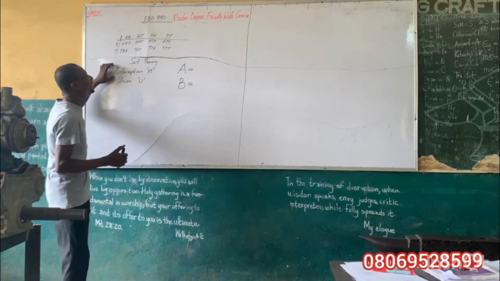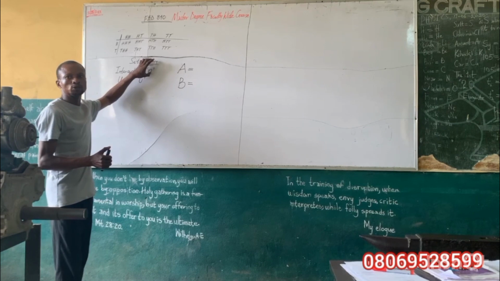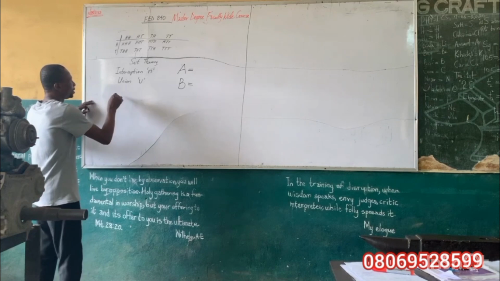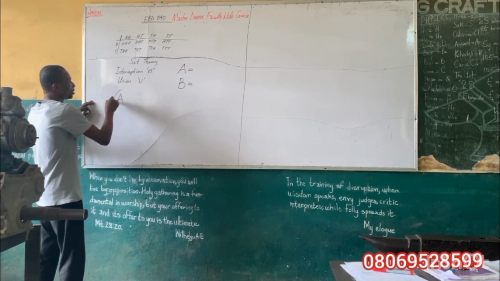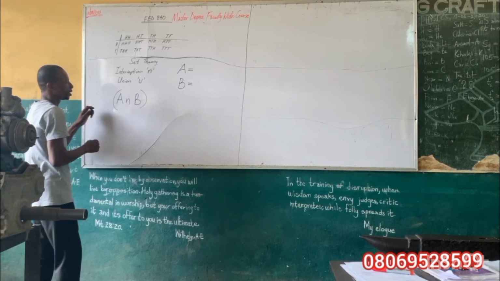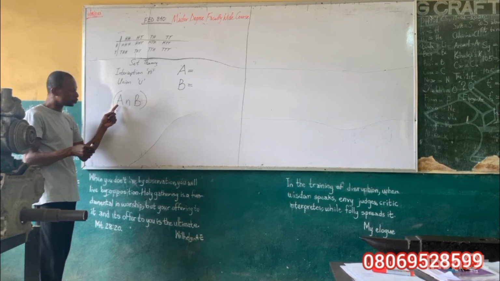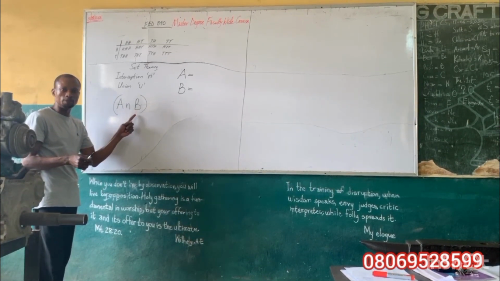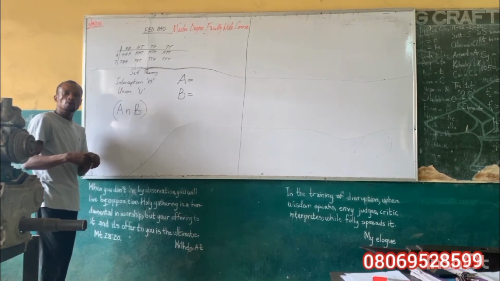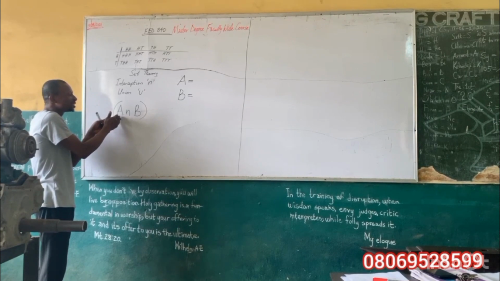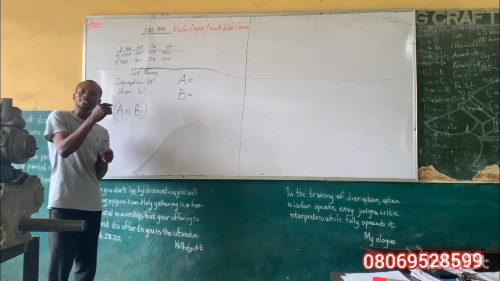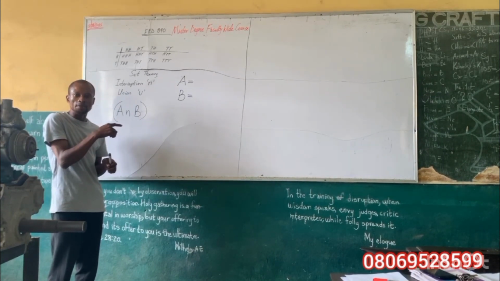For example, I have intersection. If I want to relate A and B as 2 different sets intersecting, I will write A intersection B enclosed, meaning that there is a relationship between A and B. The intersection means and. So, what does A intersection B mean? A intersection B means whatever I can see in A, I can also see in B.